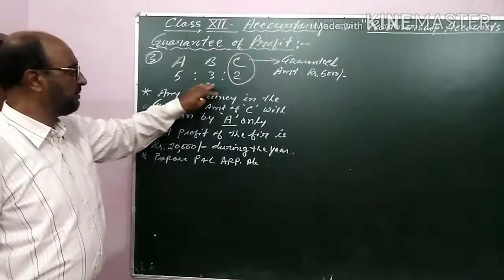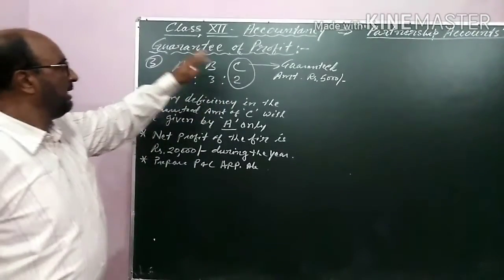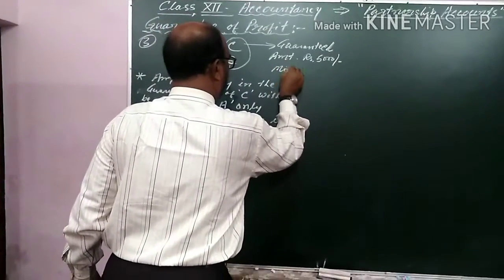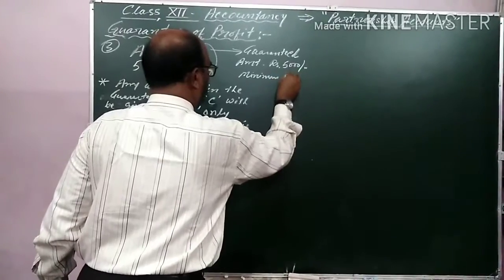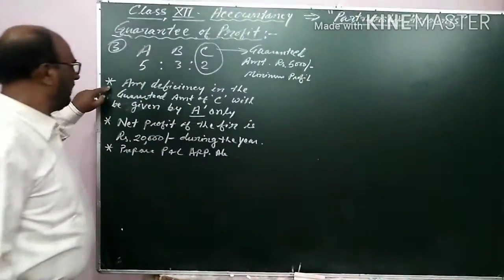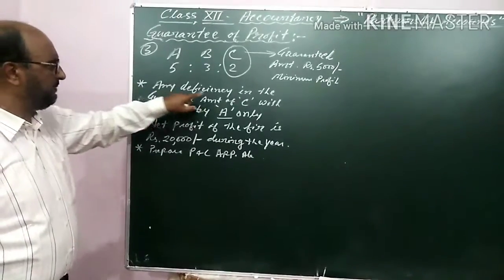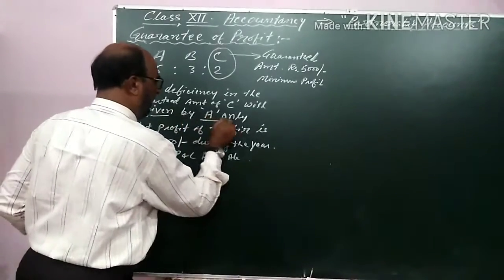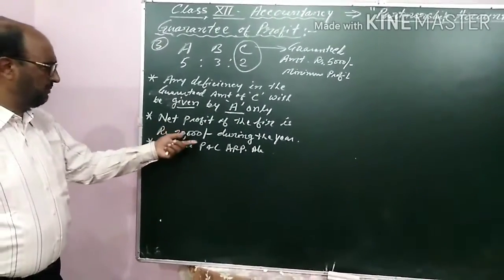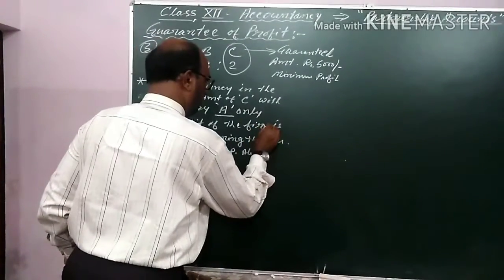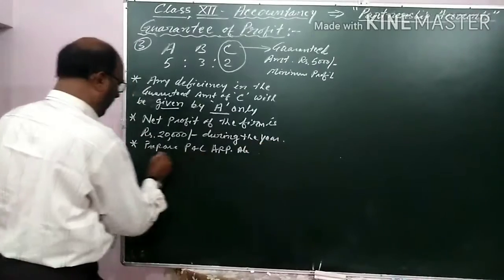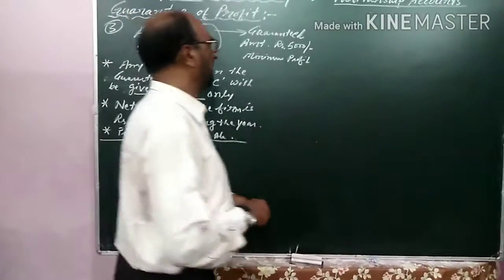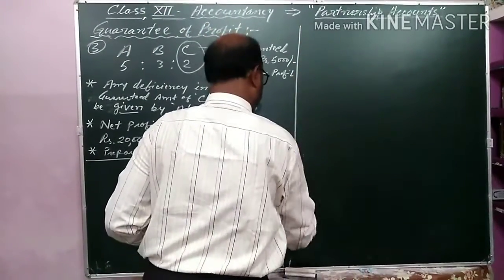A, B, C are partners, sharing profit and losses in the ratio of 5:3:2. C is having a guarantee of rupees 5,000 as minimum profit. And the special condition is given that any deficiency in the guaranteed amount of C will be given by A only. And the net profit earned by the firm is rupees 20,000 during the year, and you are instructed to prepare the profit and loss appropriation account in the books of the firm. Here I am showing the profit and loss appropriation account.